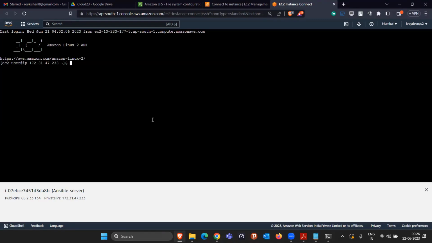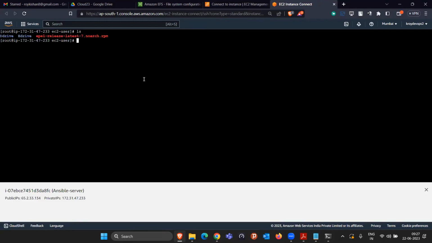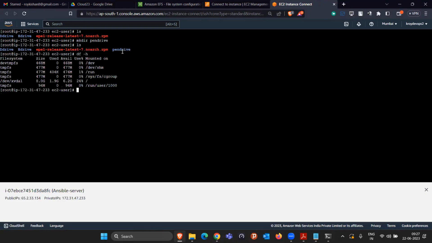Now become the root user. Clear it all. We created so many drives yesterday. As an example, I am creating a directory here with the name pen drive. The pen drive directory is there. Currently, is any disk mounted to the pen drive location? Nothing is mounted. We are seeing that only 8 GB storage is there. There is no other storage than that.